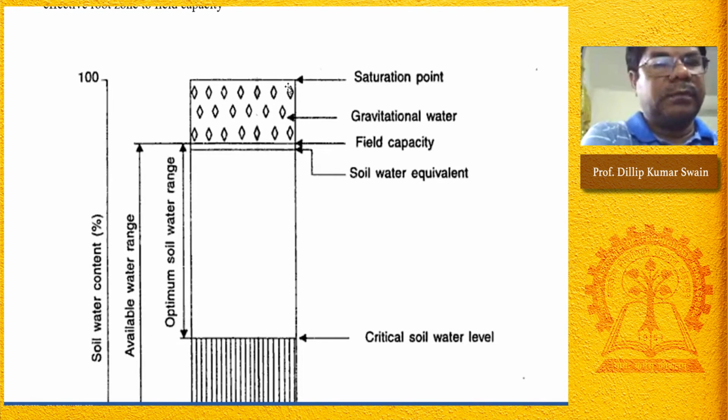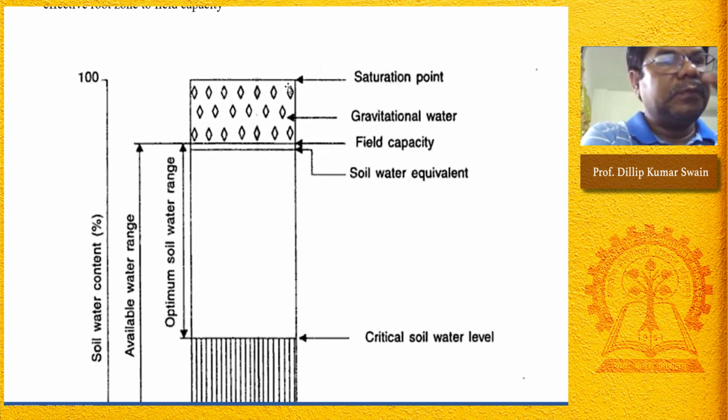Because at the saturation point water is actively flowing, because of the macropores filled with water. But in field capacity only micropores are filled. So the water which is available is 100% available for the field only.